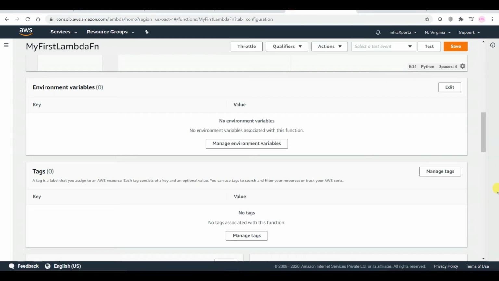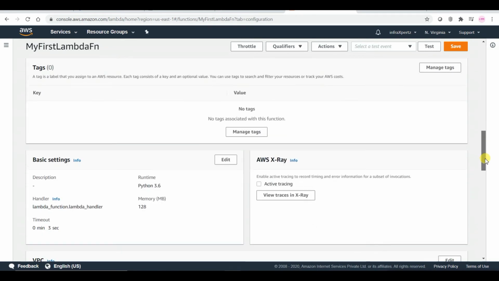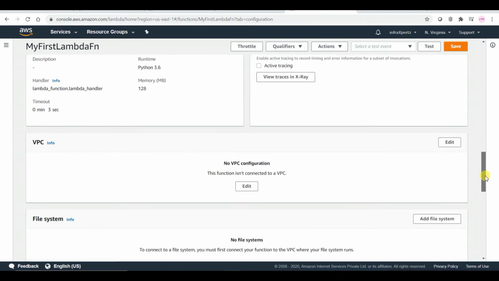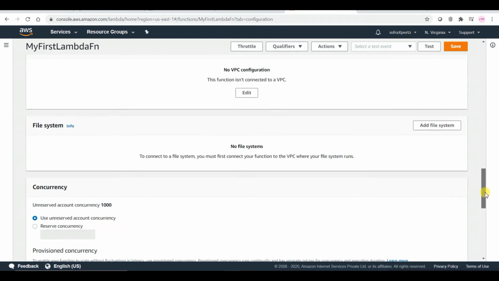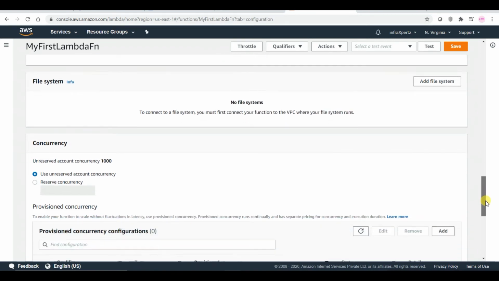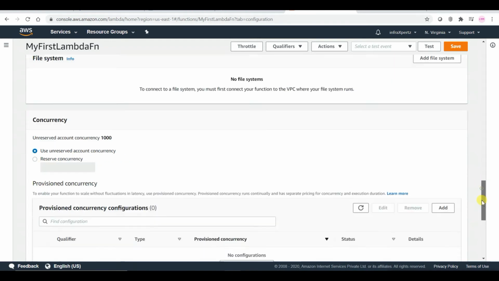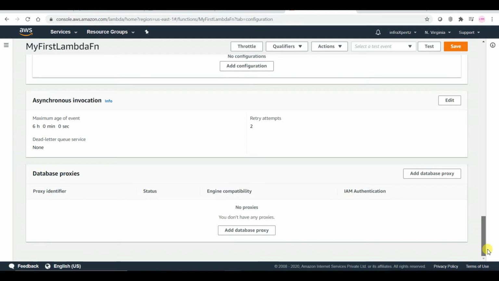Then we got our tags. If you want, you can create your tags. In the basic settings, you can see that the Python runtime is being used. AWS X-Ray doesn't come under the Solutions Architect exam as of now. If you want, you can enable active tracing to record timing and error information for a subset of invocations. VPC: if you need, you can configure your own VPC. Then concurrency: you can reserve the concurrency in here. So these are the things you can maintain from here.